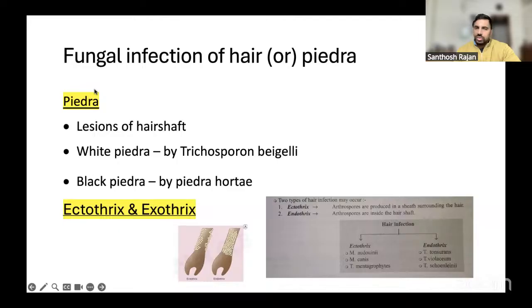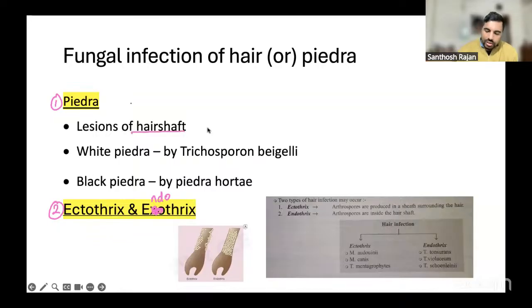Now, fungal infection of the hair, otherwise called piedra. So here it's very easy. We have two things. Fungal infection of hair is either piedra, or it is ectothrix or endothrix. Now piedra means hair shaft infection.